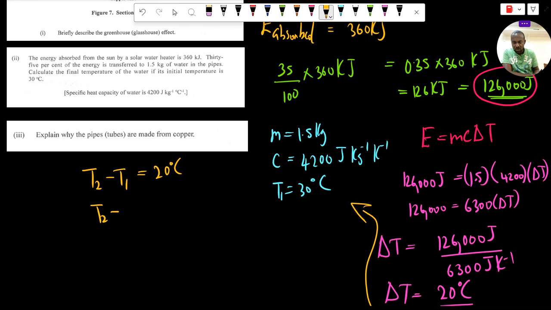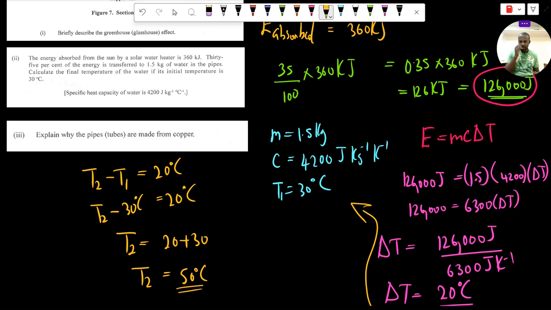And so T2 minus 30 degrees Celsius is equal to 20 degrees Celsius, which means that T2 equals 20 plus 30, and the final temperature T2 is equal to 50 degrees Celsius, right? So with this heat energy being absorbed by the water, it experiences a temperature rise of 20 degrees Celsius, and since the initial temperature was 30 degrees Celsius, the final temperature is 50 degrees Celsius.